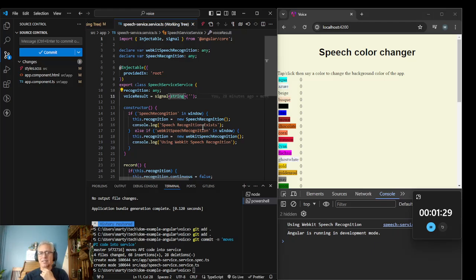So it's probably a bad idea to signal with primitives because you can't really change the reference. So you can't send it twice. It's not going to send the same thing twice. Apparently, that's my theory. And so if I had a color result object, and I sent that, and it had the text and the confidence, then I could force it to be a new thing.